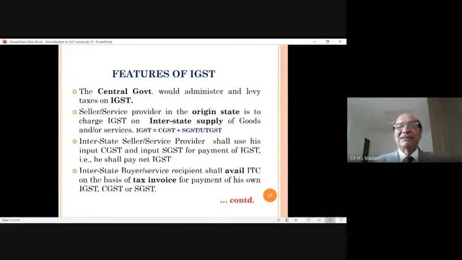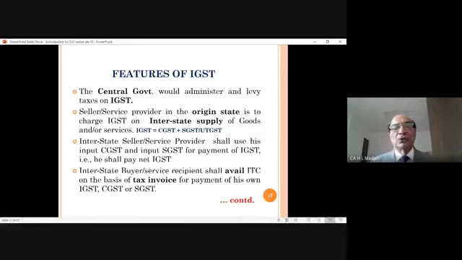The seller or service provider in the origin state is to charge IGST on interstate supply of goods and services, and IGST will be equal to CGST plus SGST, as I already explained. Then he says the interstate seller or service provider shall use his input of CGST and SGST for payment of IGST, that is, he shall pay net IGST.